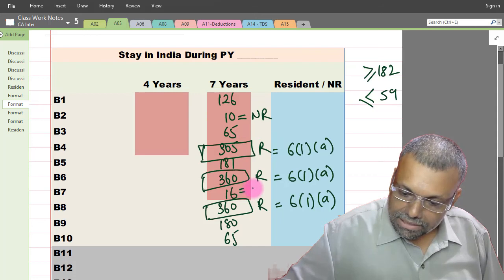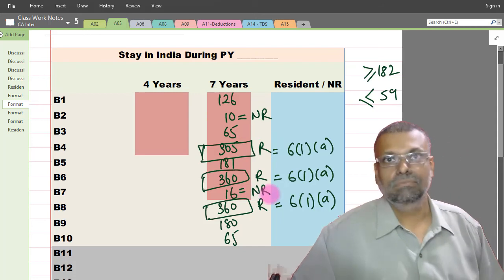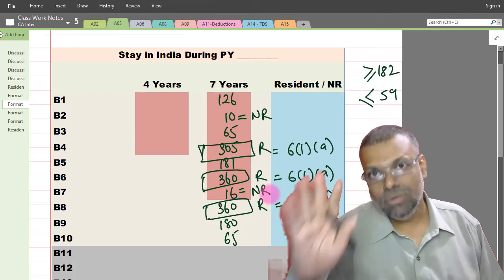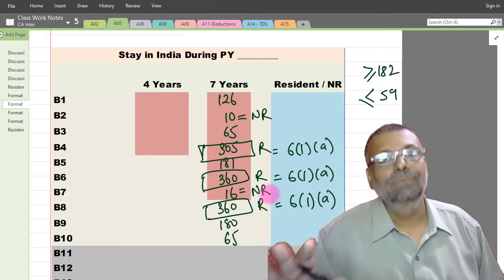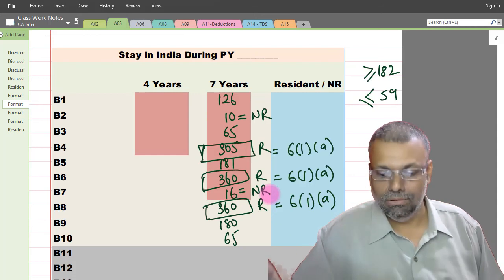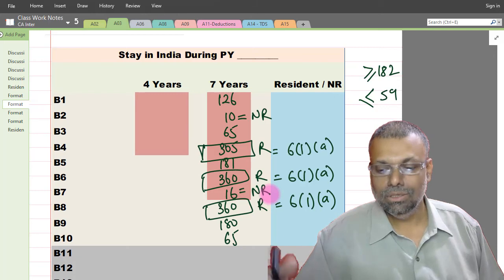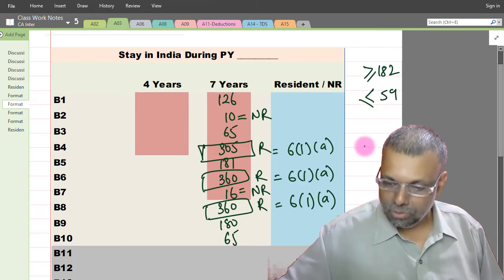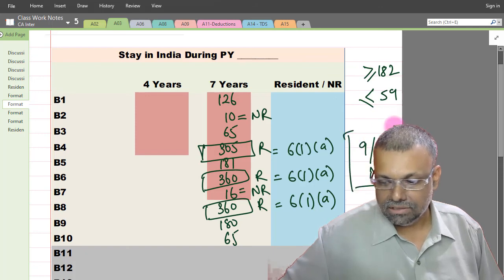This 16 number of days of stay in that particular year, you are straight away non-resident. You want to go to 9 years being non-resident. That practically seems to be impossible at this particular stage. Even if you assume that all other years you are non-resident, you are not going to get 9 out of 10 preceding years as non-resident.